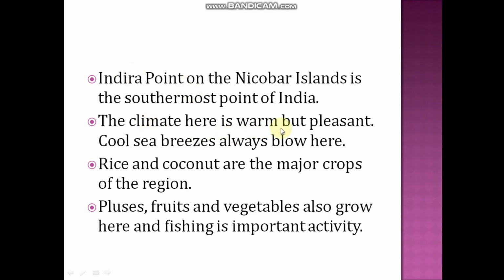The climate here is warm but pleasant. A cool sea breeze always blows here. Rice and coconut are the major crops of this region. Pulses, fruits and vegetables are also grown here, and fishing is an important activity.